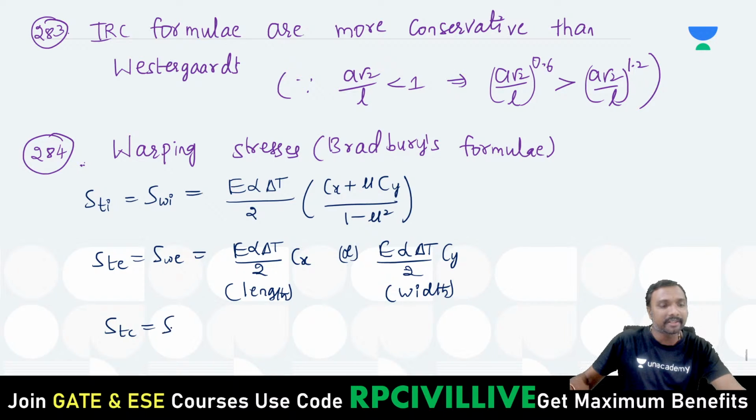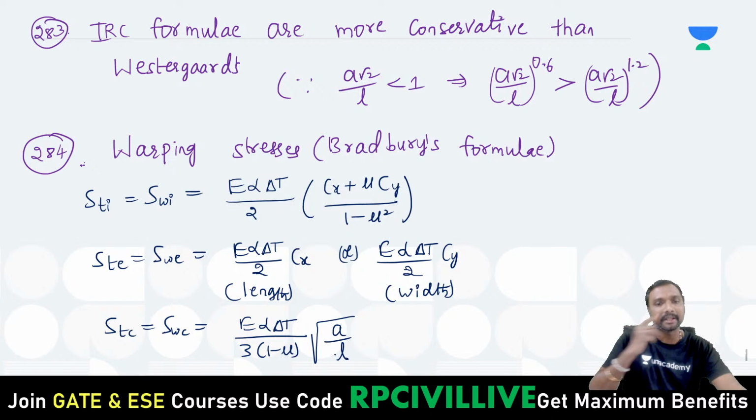Now, STC or SWC, the warping or temperature stress at the corner, is E alpha delta T by 3 into (1 minus mu) into under root (a by L).